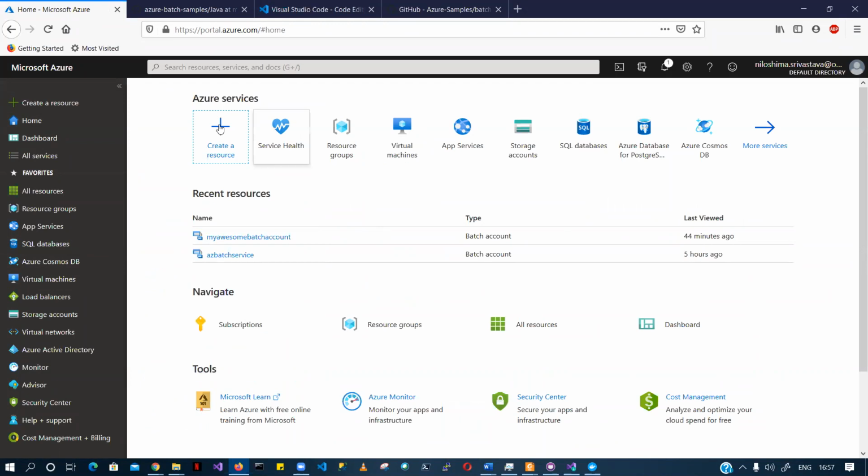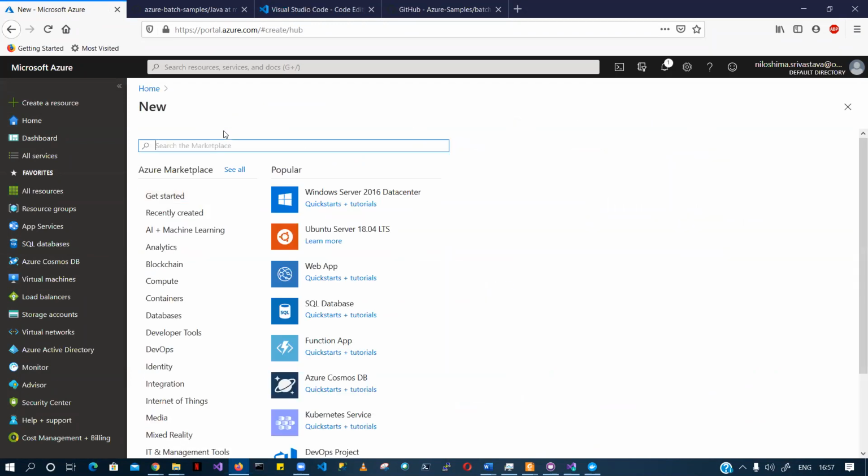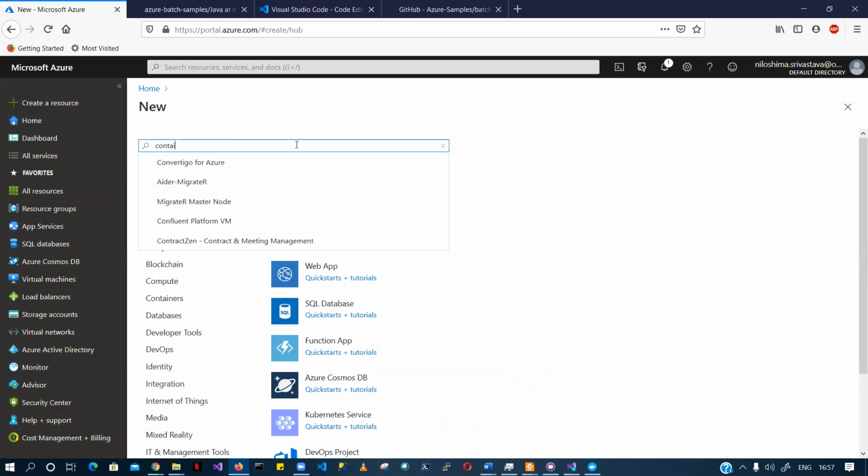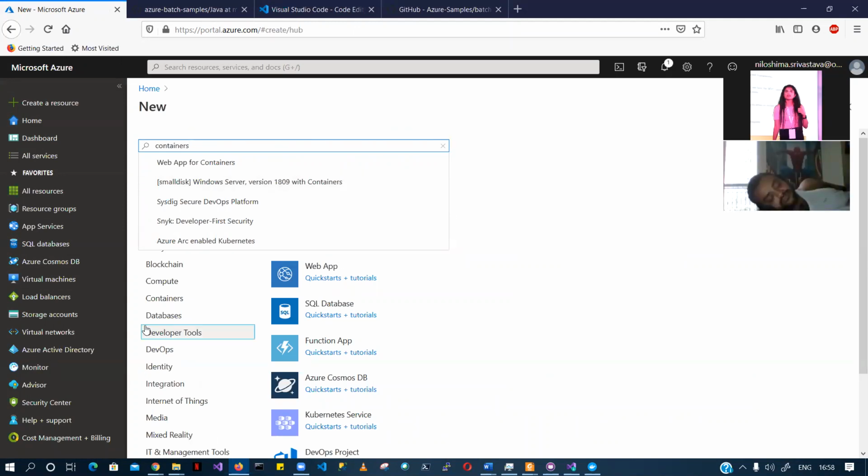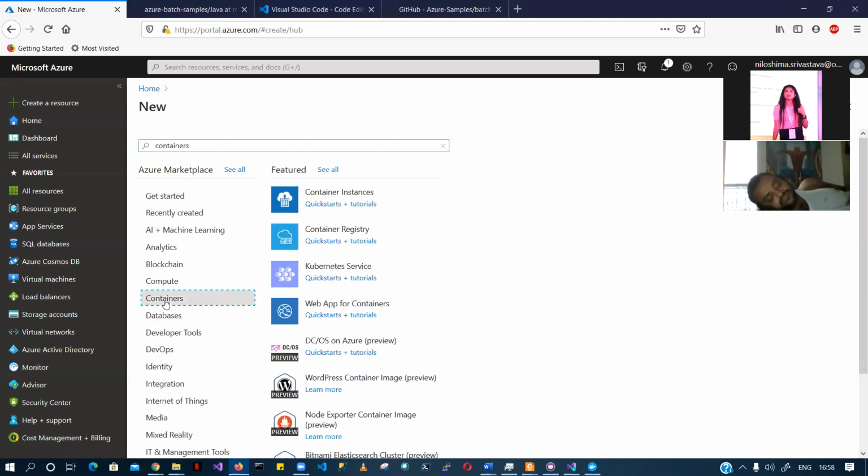trying to create a container. Let's go to create a resource, Azure portal, and let's see containers. You'll find container instances here. You can just try and do this.